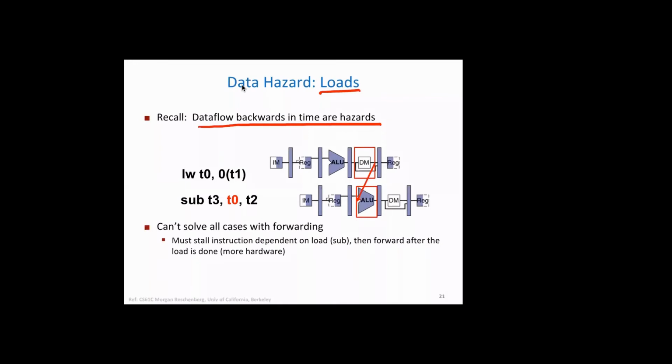It's something like this. We have an instruction like load word T0 and get it from some memory location. So T0 is available, and we are writing into register T0 in the 5th cycle. Okay, and now we are using subtract T3, T0, T2. So now in the 2nd cycle we are using this. Okay, now what we need to do?